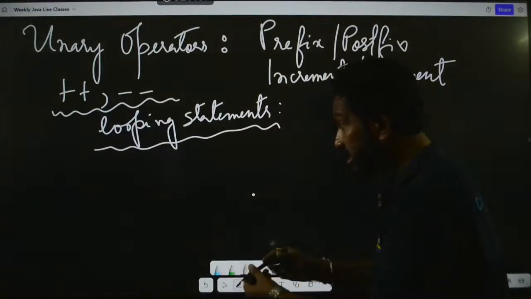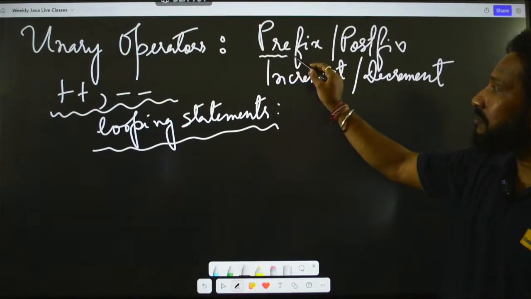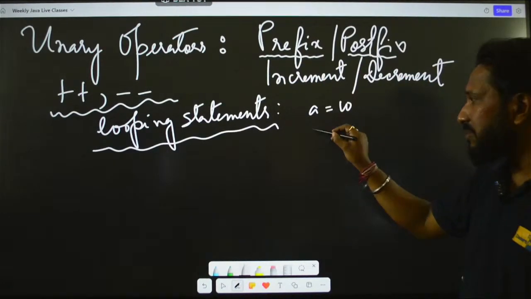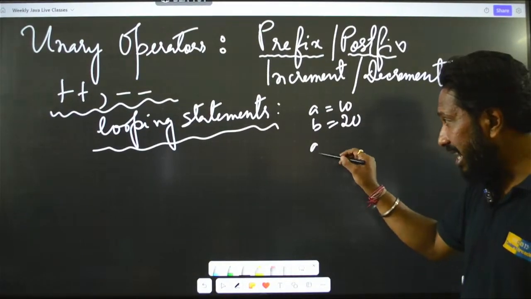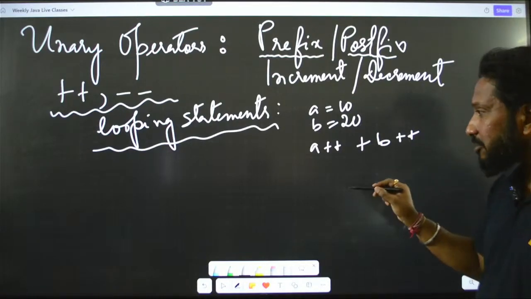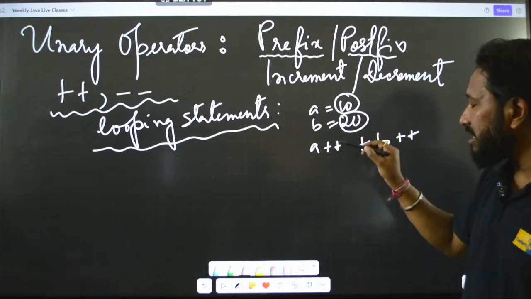So just see this. There are two types of this. You have seen this, right? Prefix and postfix. So when I have a equal to 10 and b equal to 20, in that case, when I say a plus plus plus b plus plus, actually the initial values of a and b are taken and they are added.